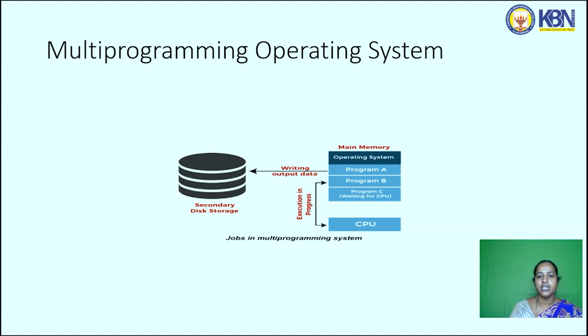So this is the diagram of the multi-programming system. Here we can see more than one program, program A, program B, program C. So more than one program is executed, and it increases the efficiency of the CPU also.